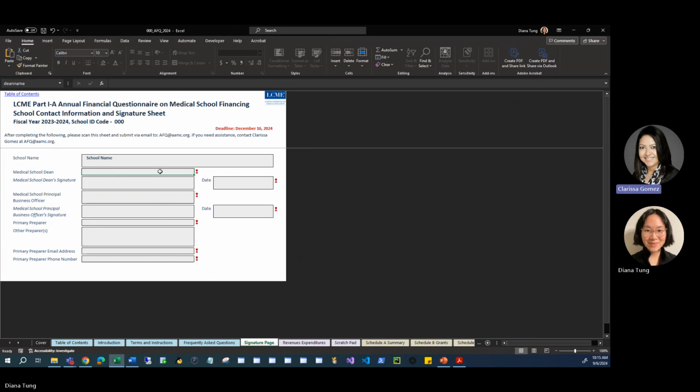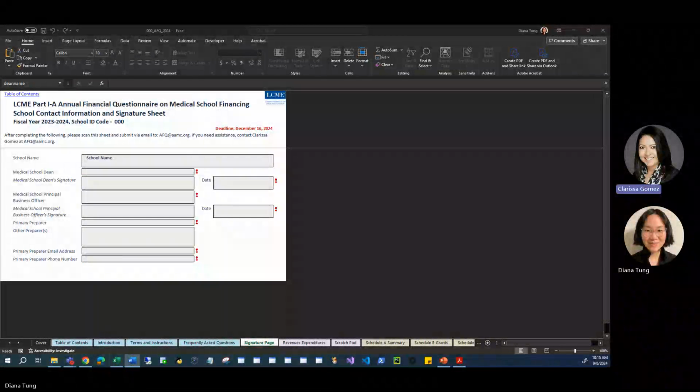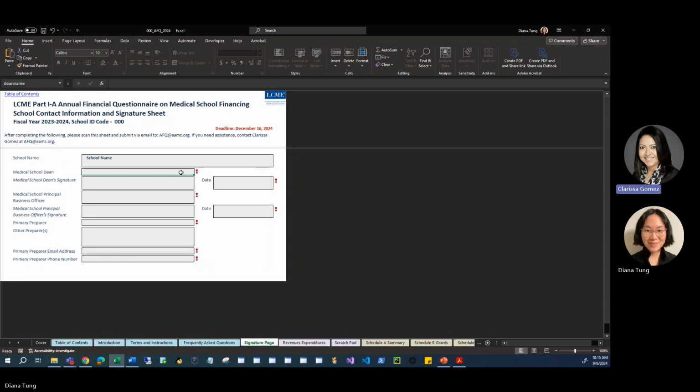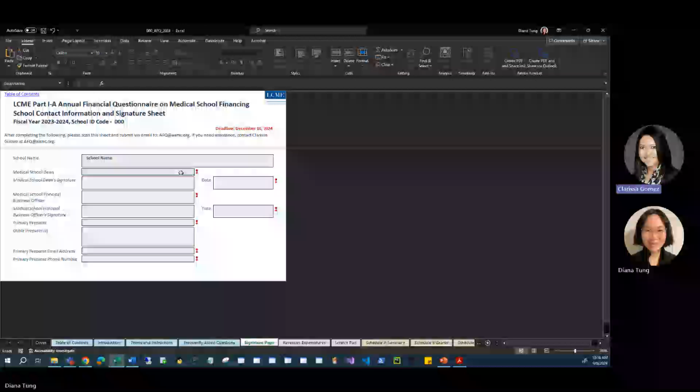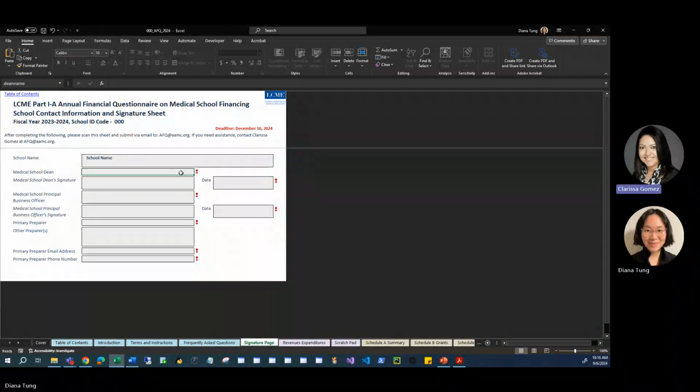Please note that electronic signatures using DocuSign, Adobe, or any other signature capturing software are enough for completing the signature page. This signed signature page will then be submitted as an email PDF attachment along with your AFQ workbook submission. As mentioned earlier, the PBO is designated by the medical school's dean as the AAMC's principal contact for medical school finances and administration.